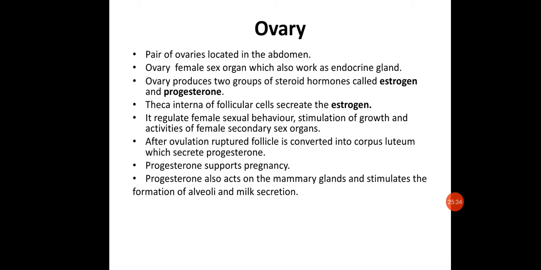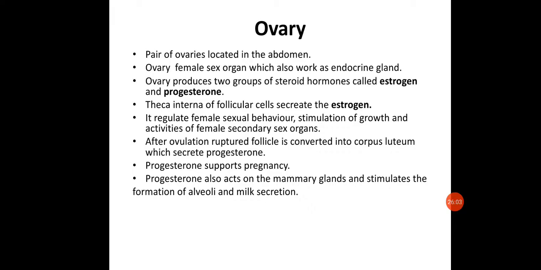Now, after the ovulation, the ruptured follicle through which this ovum is basically released is converted into corpus luteum, basically a yellow colored structure, okay. So once the ovulation occurs, the follicle will get ruptured, and this ruptured follicle will be getting converted into corpus luteum, which secretes progesterone, okay.